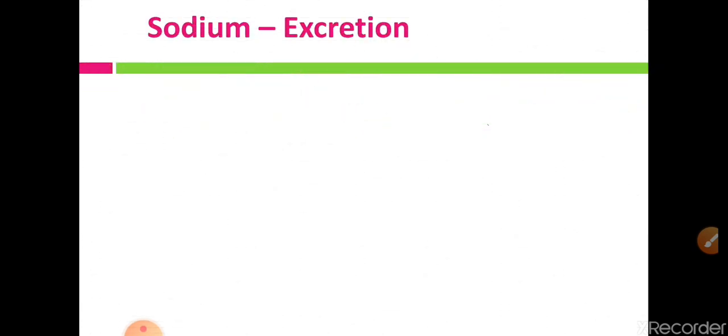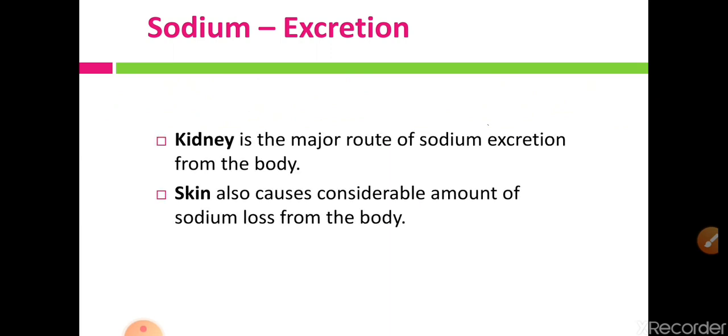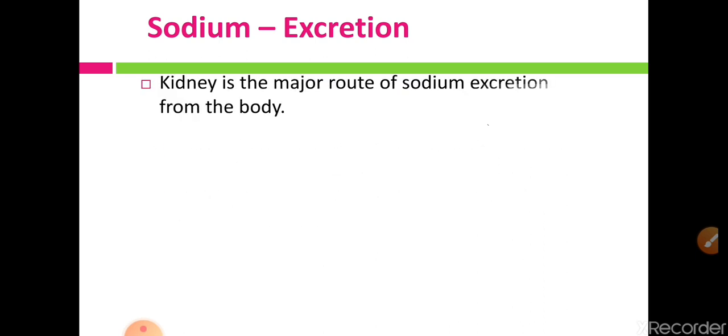Now excretion occurs through two important organs, the kidney and skin. The kidney is the major route for sodium excretion, while a smaller amount of sodium is excreted through the skin in the form of perspiration. So the kidney is the major route of sodium excretion from the body.